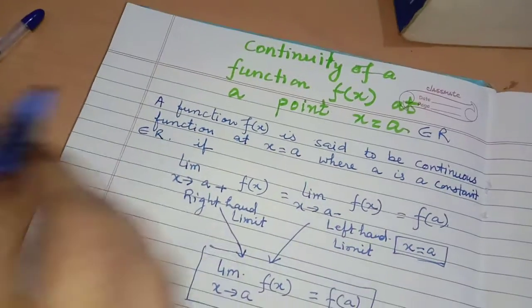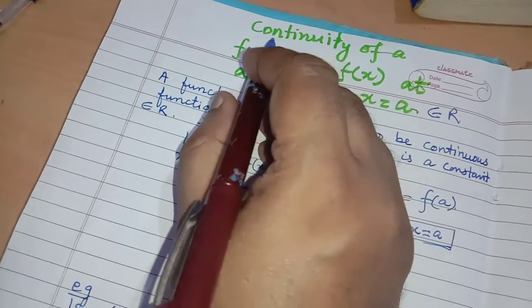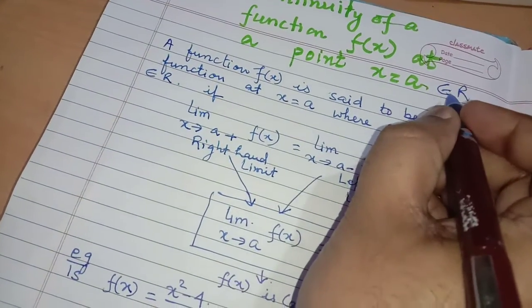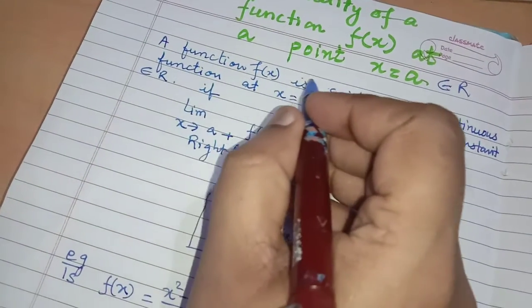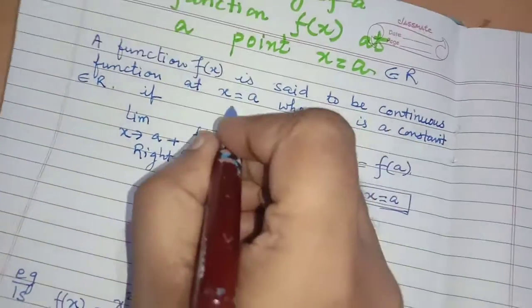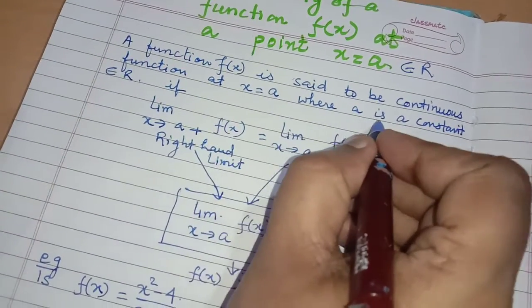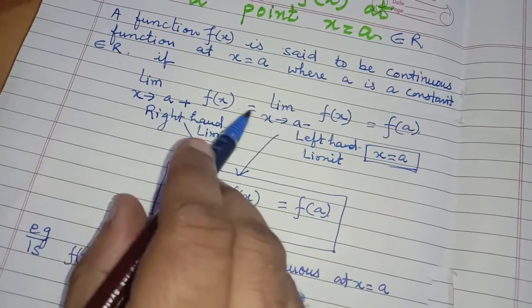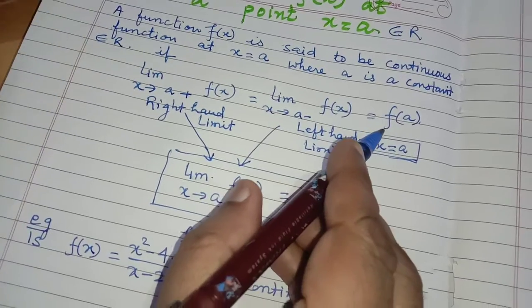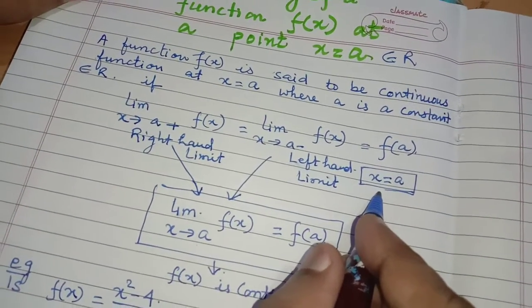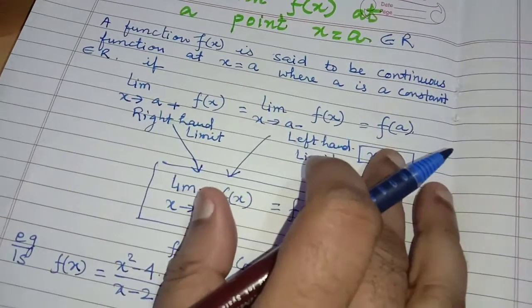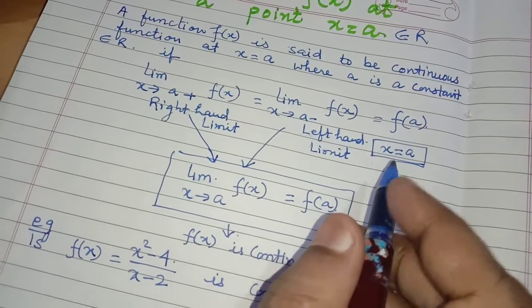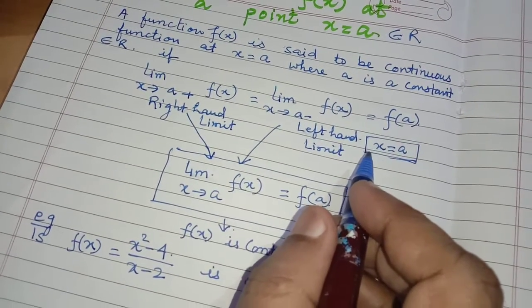Hello. Now, here I am going to explain the continuity of the function f(x) at the point x equal to a, belonging to the real numbers. A function is said to be continuous at the point x equal to a, where a is a constant belonging to the real numbers, if the right hand limit of the function is equal to the left hand limit of the function and is equal to the value of the function at the point x equal to a. This is the condition of continuity of the function. If this condition holds, then we say that the function is continuous at a particular point a.